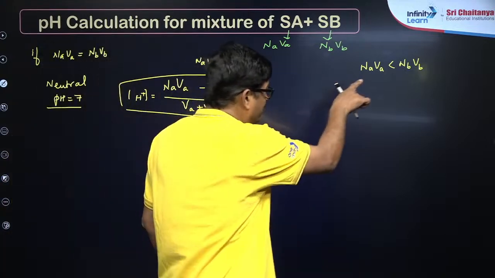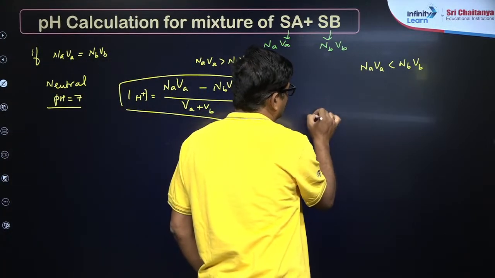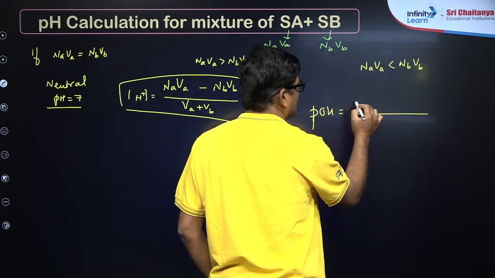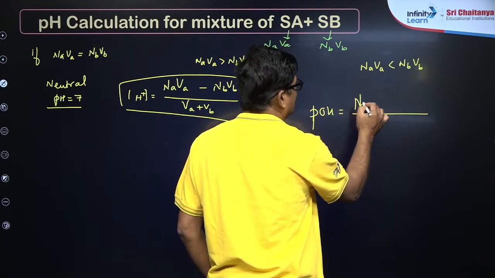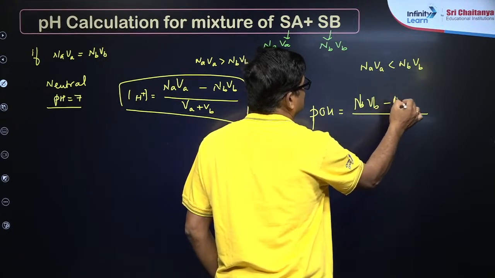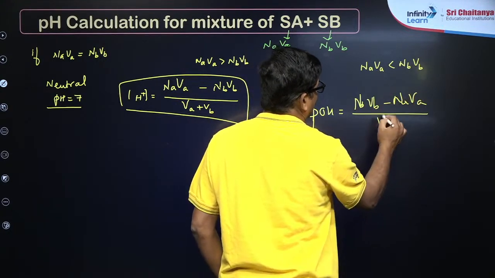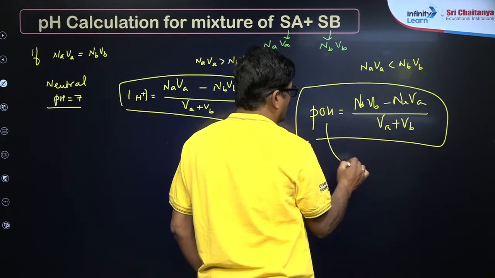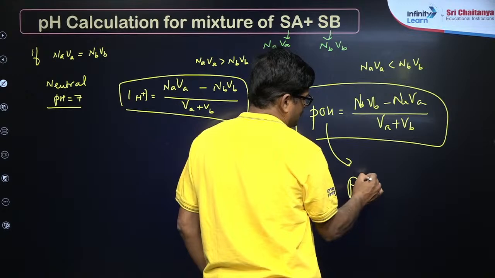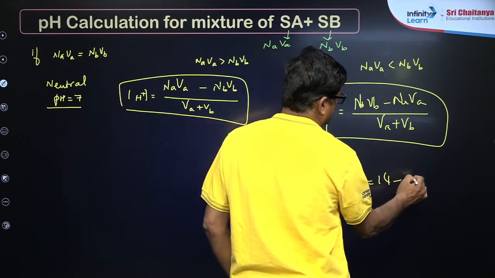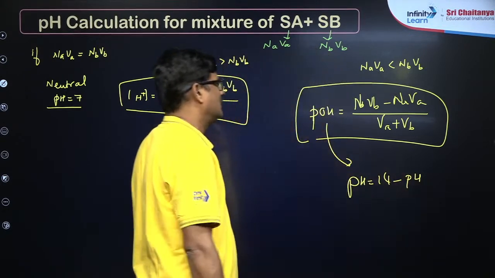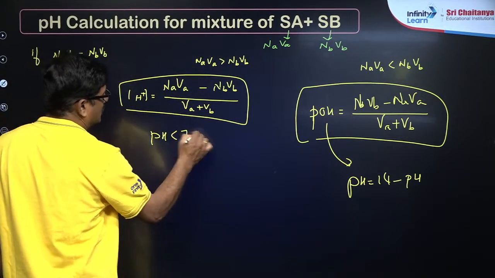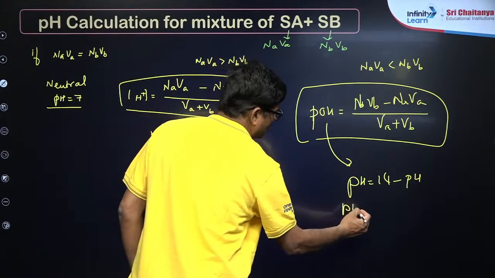If the base wins here, then find the pOH, it is going to be (NbVb minus NaVa) upon (Va plus Vb). Once you get the pOH, pH is going to be 14 minus pOH, you can calculate. Okay, here pH is 7, then pH less than 7, and pH greater than 7.